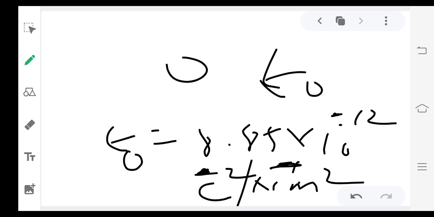We will use this value, or in the CBSE board the values of all the constants are given in the question paper also. There is no need to remember this value, but if you remember it, that is a good thing. Okay?